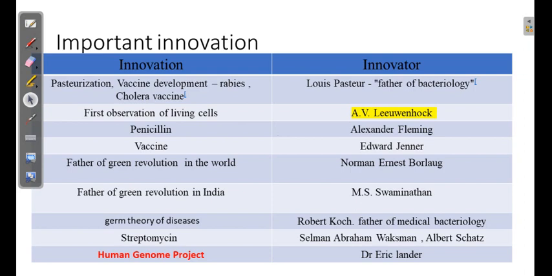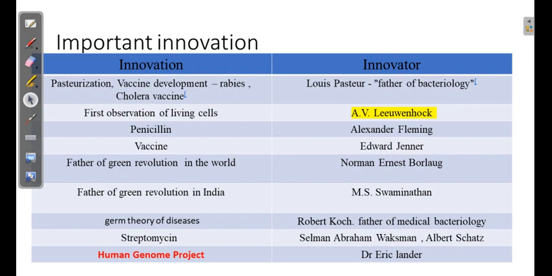wheat. So the scientist Dr. Norman Borlaug is considered the father of the green revolution. He started to experiment with high quality, high yield wheat crops, and that is why he is considered the father of the green revolution in the world. But when we say in India, the father of the green revolution is considered Dr. M.S. Swaminathan. So M.S.